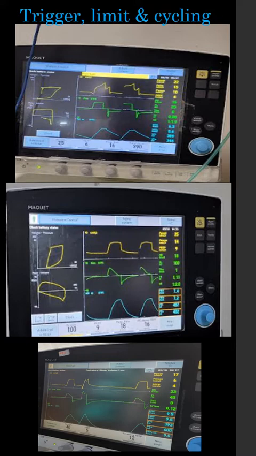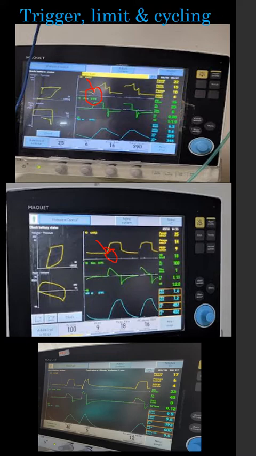So time trigger is when it is a controlled breath, like here you can see it is a controlled breath. How will you understand whether it is a controlled breath or a patient trigger? Patient trigger is when there is a negative deflation. So in the pressure time scalar, if you see a negative deflation, that is a patient triggered breath. Here you can see there is no negative deflation, no negative deflation. So this is basically a controlled breath, so it is a time triggered breath. So this is a patient triggered breath, and this is a time triggered breath.